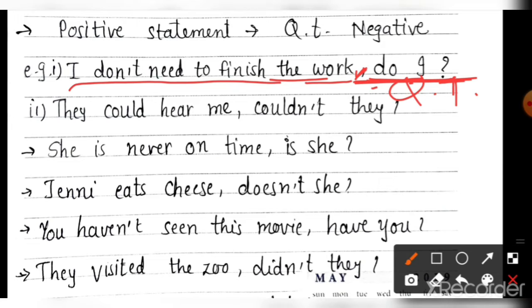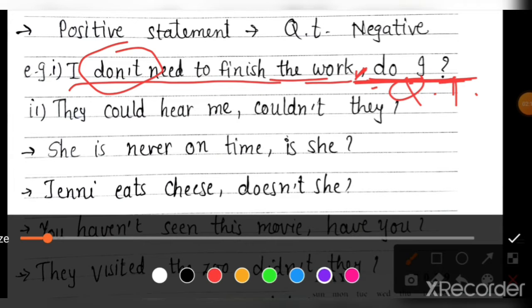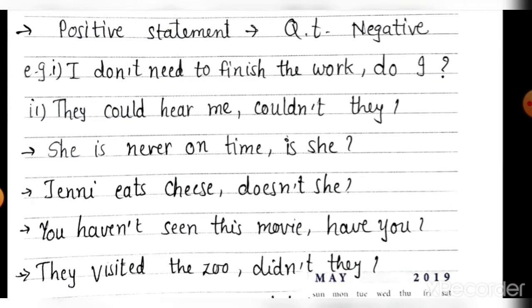Here the statement is given negative because not is used here. So we will make the question tag positive. So what will we use? Do I? I don't need to finish the work, do I? What you will do?